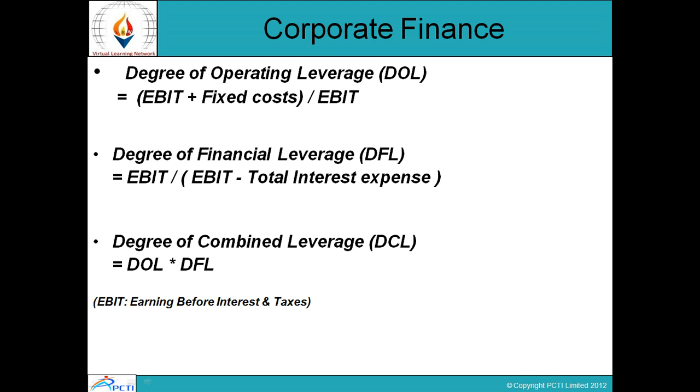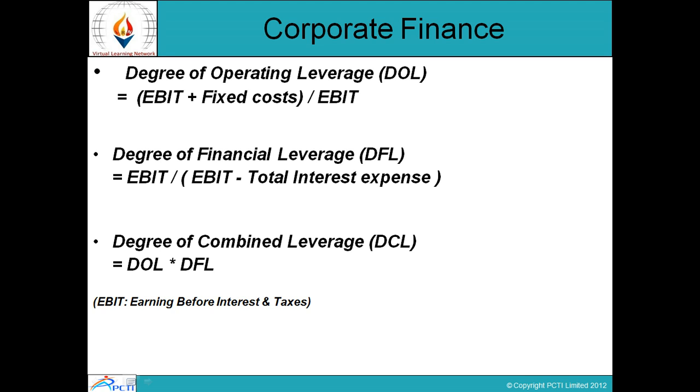What are fixed costs? Rent is fixed. Salaries are fixed. Motor vehicle expenses and maintenance are fixed costs. A fixed cost is something you have to pay every month or every year.